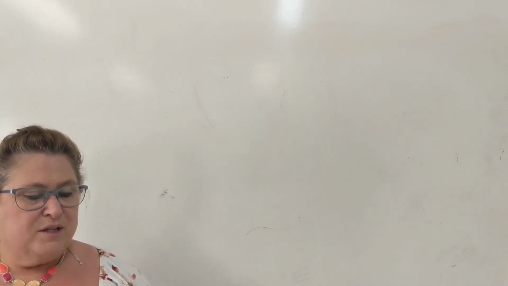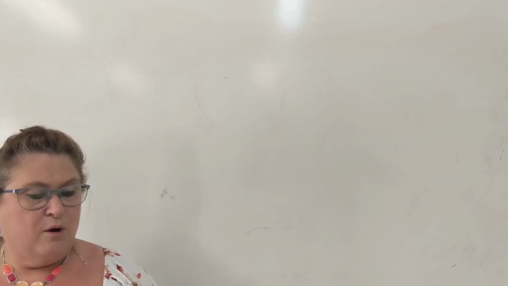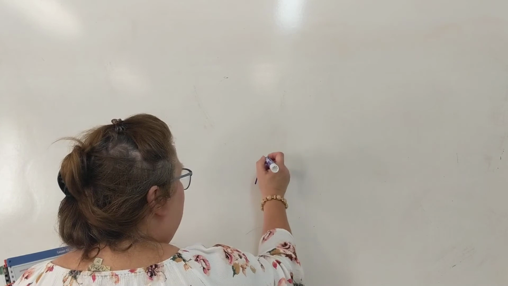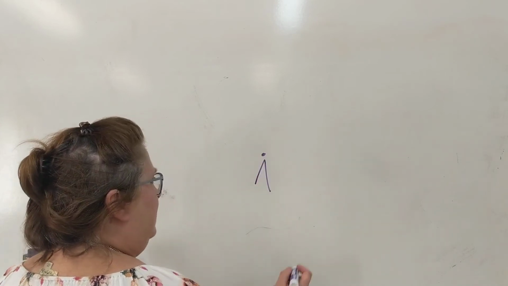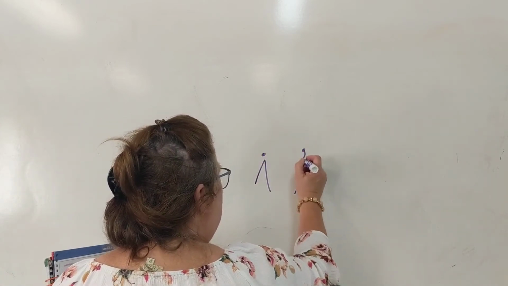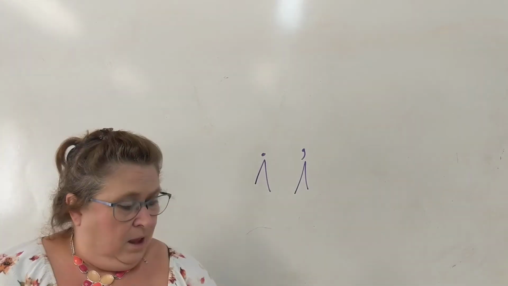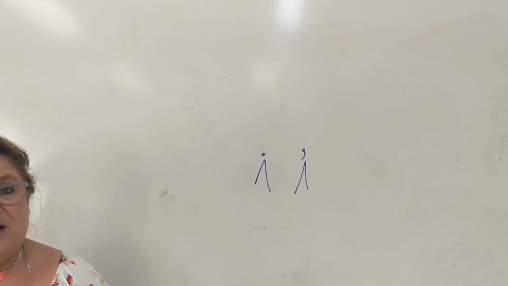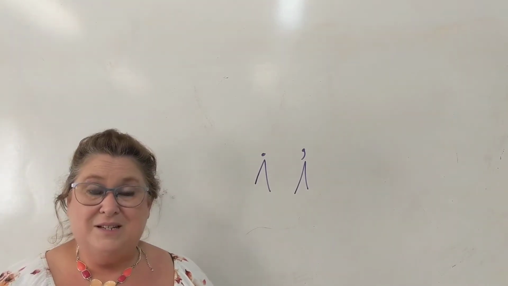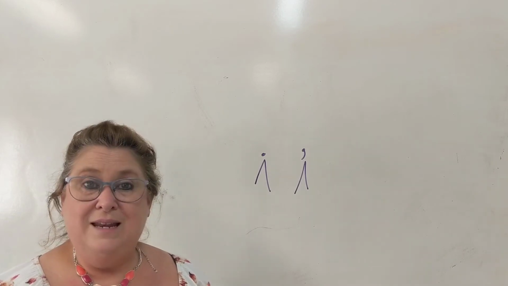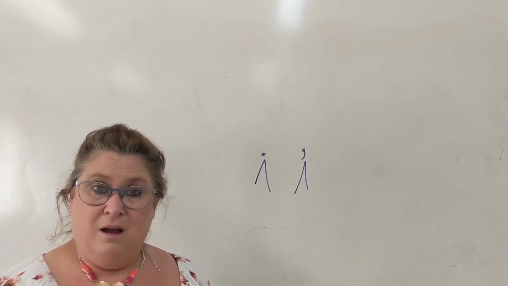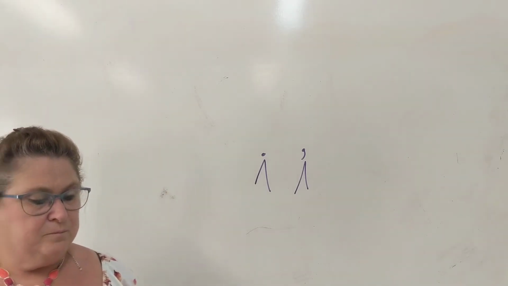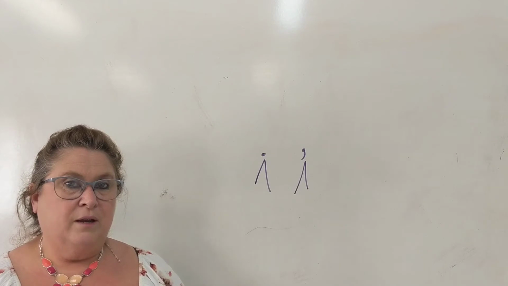Now let's talk about marks of punctuation. We're going to use carets for our marks of punctuation. Remember the carets. If it's a period, you put a caret where the period would go underneath, or if it's a comma, you put a caret and the comma above it. All right, so Mom, is there a direct address? Are we talking to someone at the very beginning of that sentence? Yes, we are, so we need a comma. Mom, comma, so put your caret, put your comma, right above your caret there.